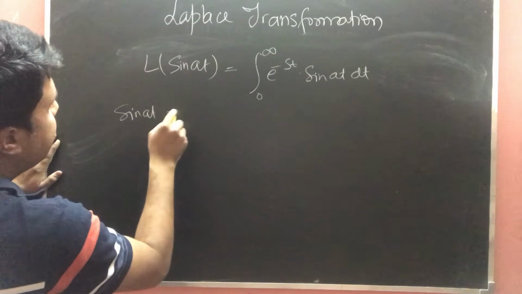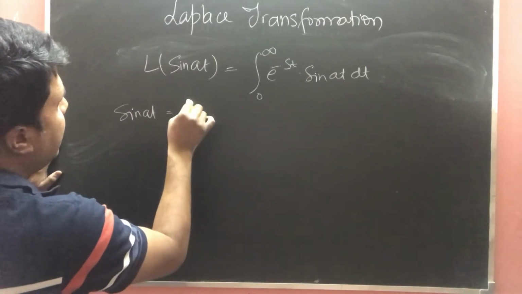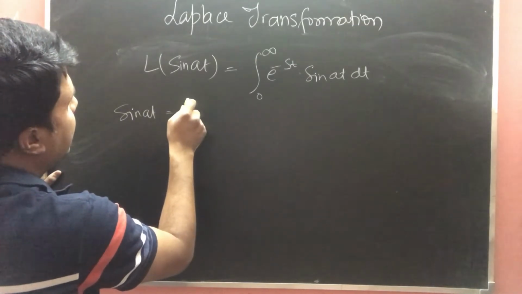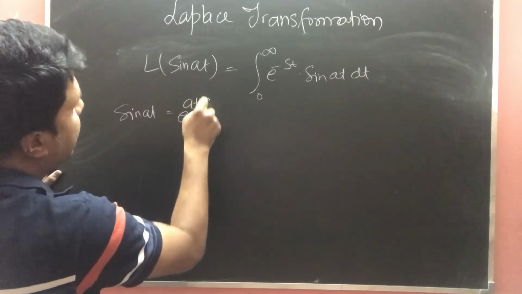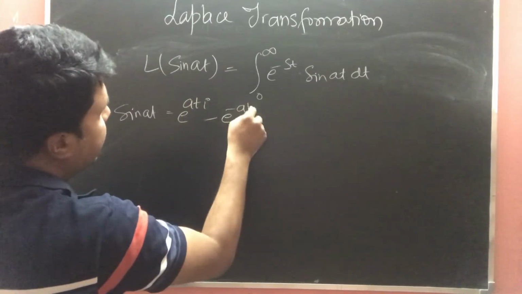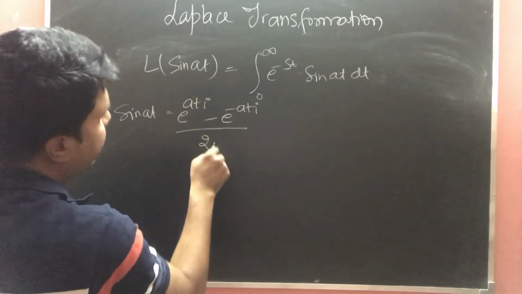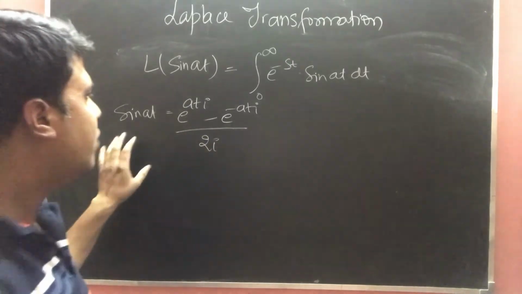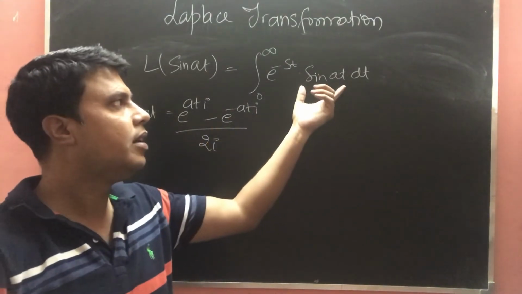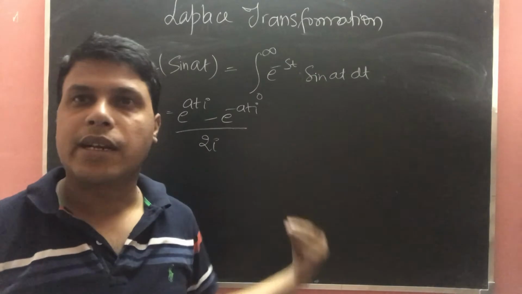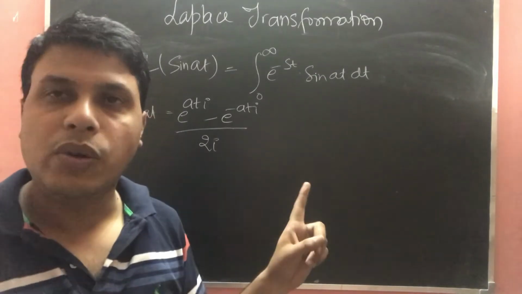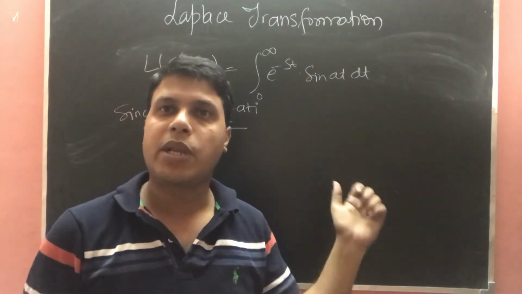It can be written as e power ait minus e power minus ait upon 2i. We are going to use this result in this format so that we can get the solution, because just now I told you the Laplace of exponential.